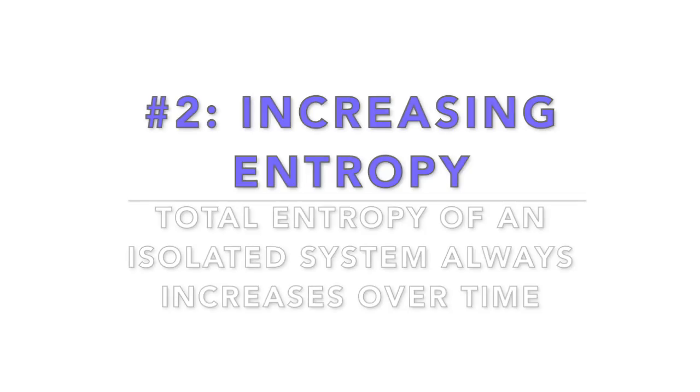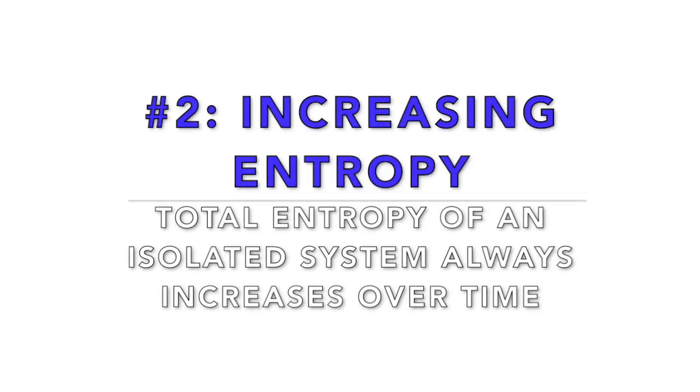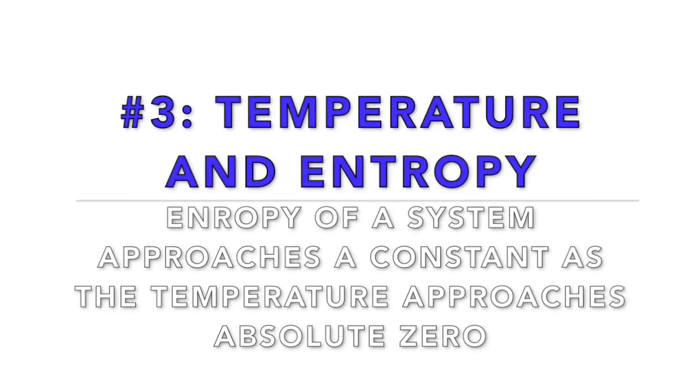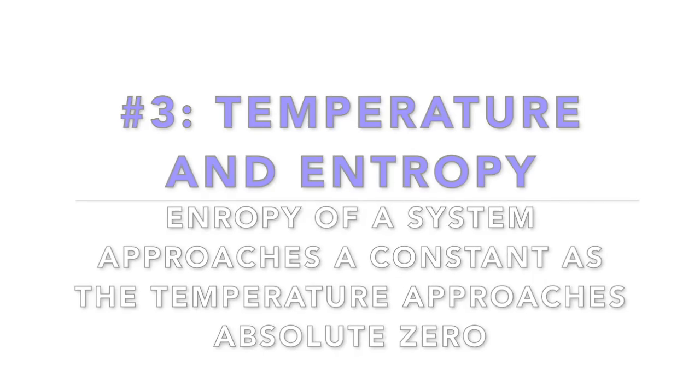The second law of thermodynamics states that entropy of an isolated system always increases over time. Therefore, the entropy of the universe is constantly increasing. The third law states that entropy of a system approaches a constant as temperature decreases. Absolute zero is the lowest temperature that is theoretically possible, but it has never been reached.